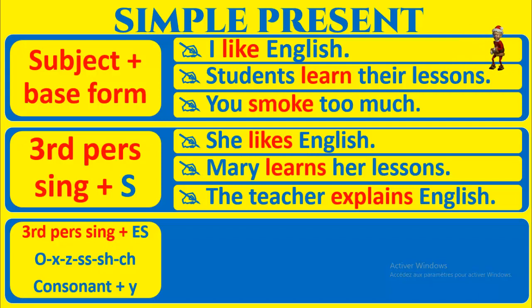Verbs ending in CH, like catch, watch, match. These verbs end in es. Les verbes terminés par o, par x, par z, par ss, sh et ch, au lieu de mettre seulement un s, on va mettre es à la fin du verbe.